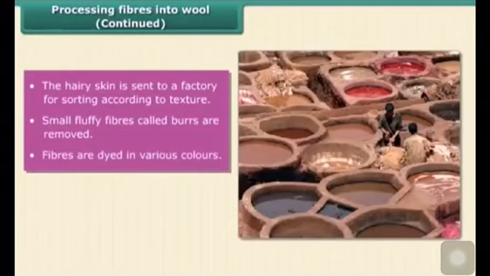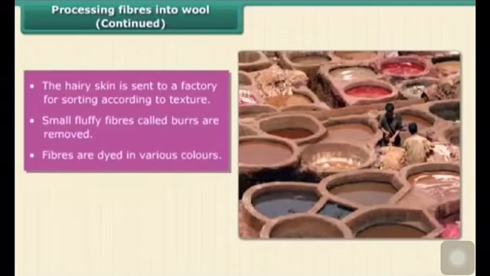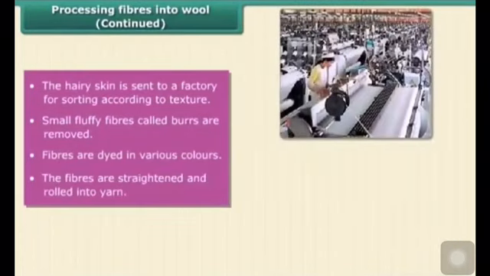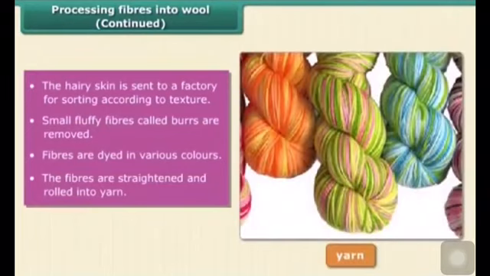Small fluffy fibers called burrs are removed from the fleece and the fibers are dyed in different colors. Since the fibers are mostly black, brown or white in color, they are colored to get a different variety of colors. Once the dyeing process is completed, the fibers are straightened with a comb and rolled into yarn.